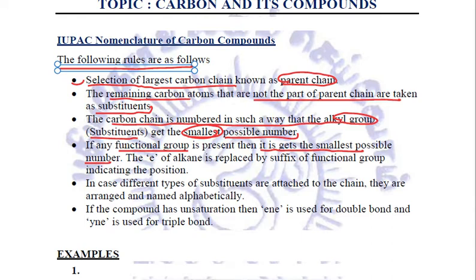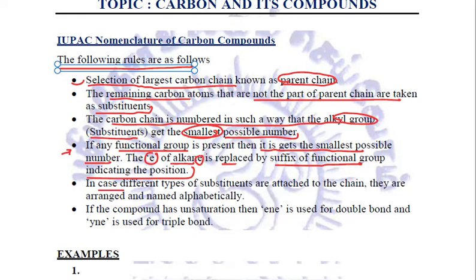And we also make some changes in the name: the E of the alkane, this ending E, is removed and it is replaced by the suffix of the functional group which indicates the position. This we will study in detail later in the chapter, right? So we can just skip this particular point for the time being. We'll study and understand it a bit later.